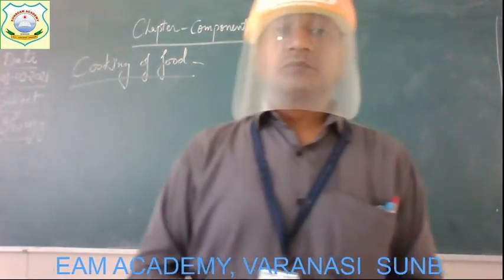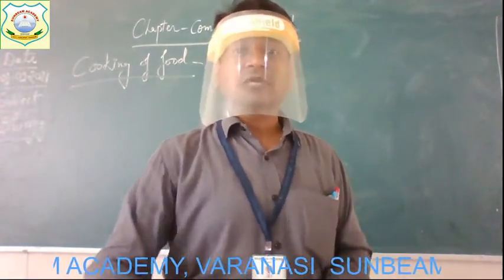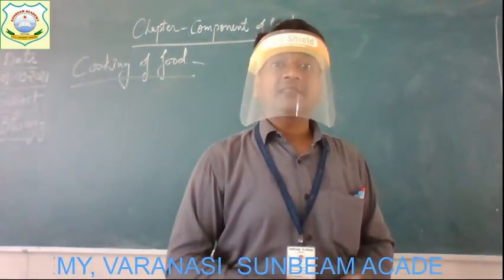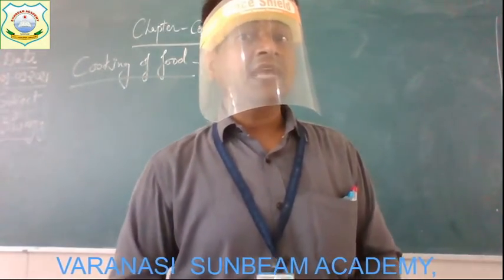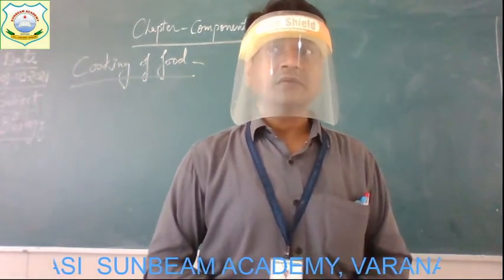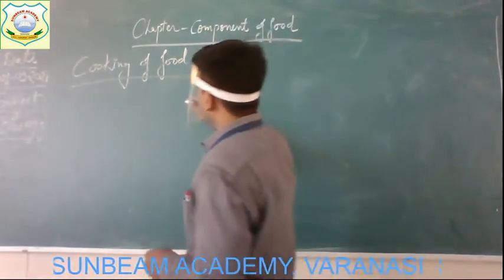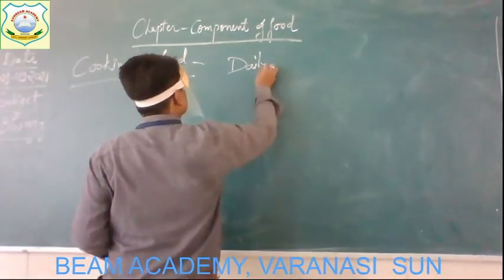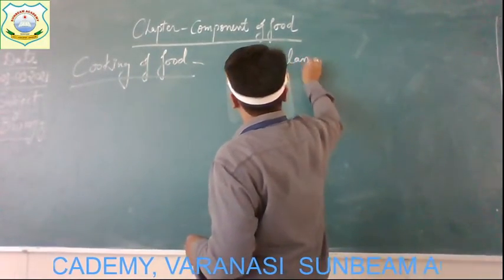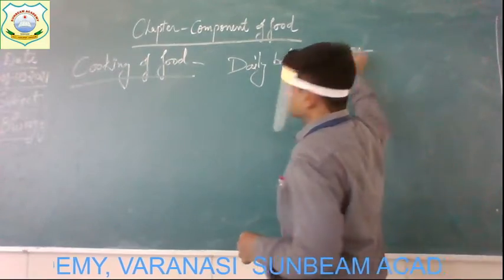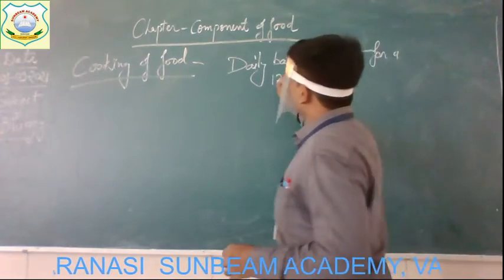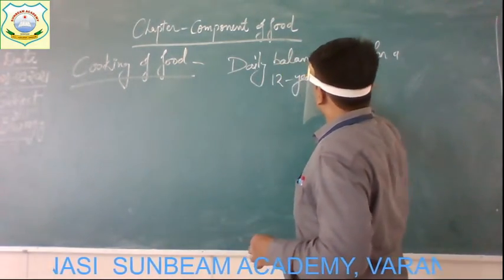Alright. Now, children, after this method of cooking the food, there is a table given in your chapter, table number 2.3. And in this table, it is explained the daily balanced diet for a 12-year-old child. Get it? What is the table? Daily balanced diet for a 12-year-old child.